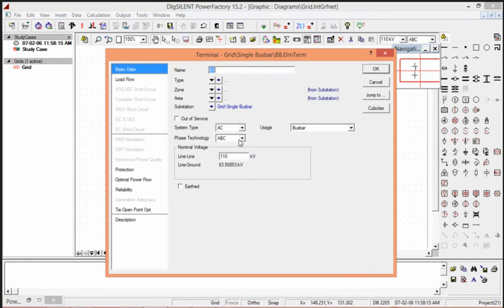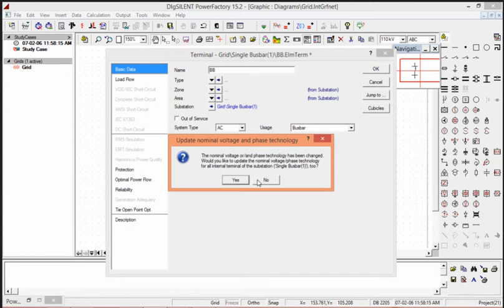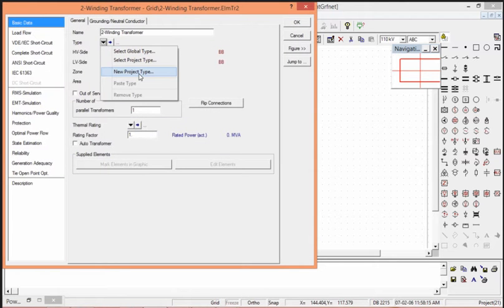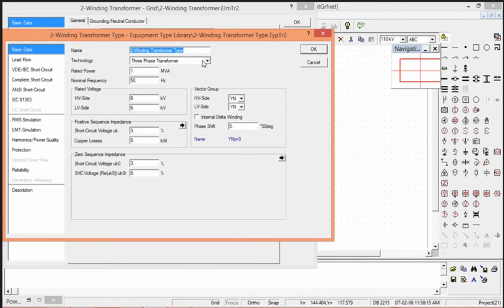So I need here at bus nominal voltage, which is line to line 110 kV. Here I will change second bus to 66. Now we'll define parameter for transformer. We can give different technologies like single wire earth return, single phase transformer or three phase transformer. Here I will step down from 110 to 66 kV.